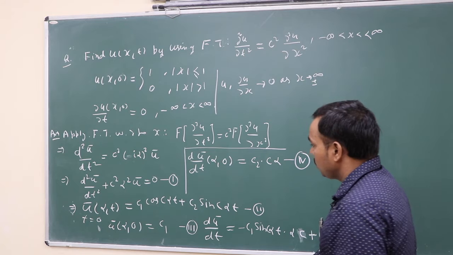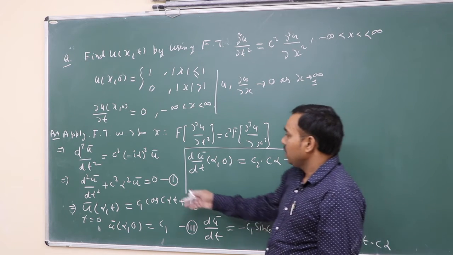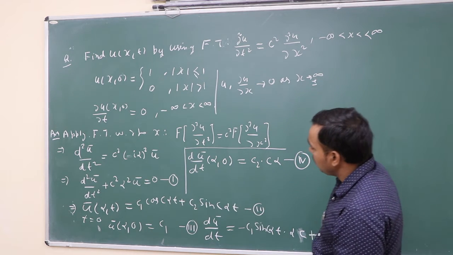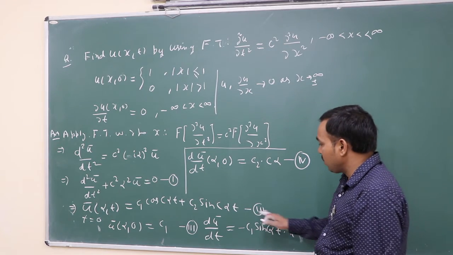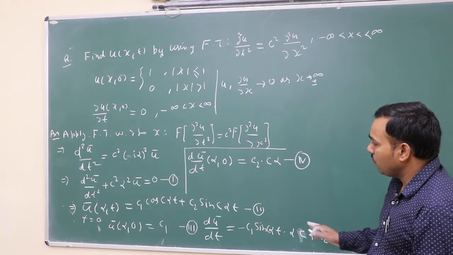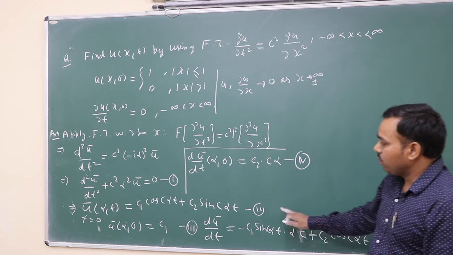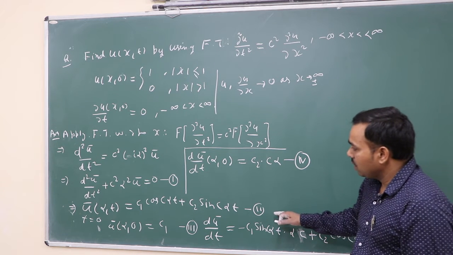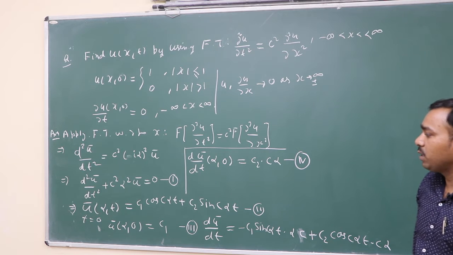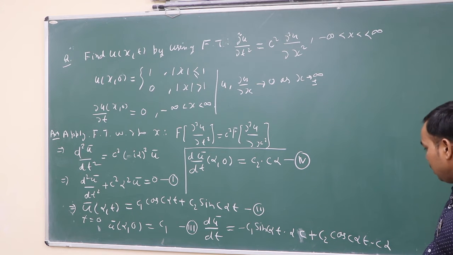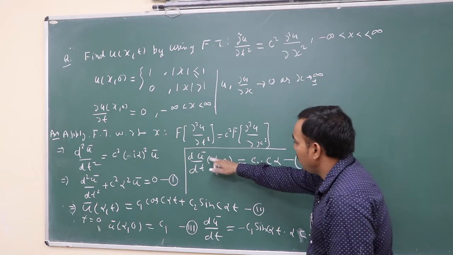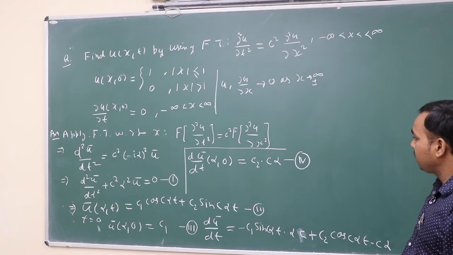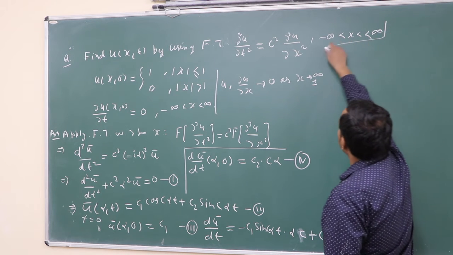So after applying the Fourier transform, we get equation number 2 and the solution of this equation is given. Now put t equal to 0, and we simply get u bar(alpha, 0) equal to c1. If we differentiate 2 with respect to t, we get du bar/dt(alpha, 0) equal to c2 c alpha.